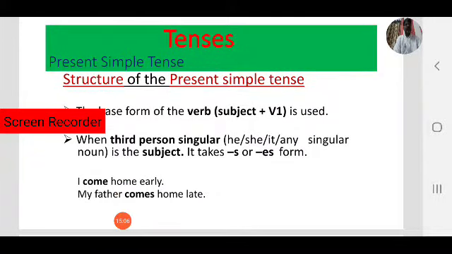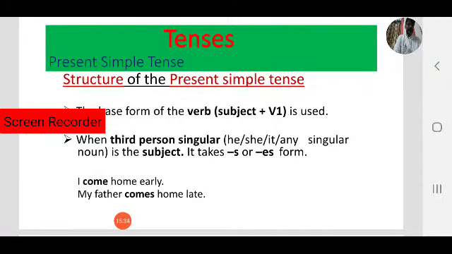The base form of the verb is used in simple present tense. As you know, while learning verbs in tense form, there are four forms. Present tense, that is base form. It is also called V1.